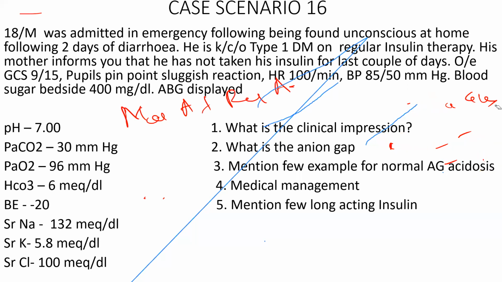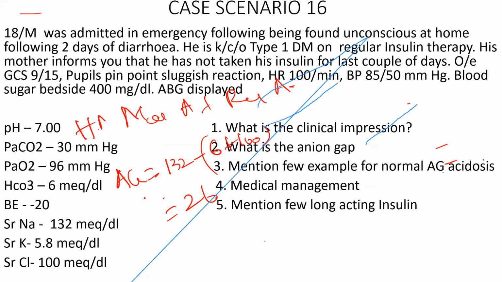When you find metabolic acidosis, what is the next thing you have to do? Calculate the anion gap. It is going to be 132 minus 6 plus 100, right? So it is going to be 26. So what type of acidosis is this? This is high anion gap metabolic acidosis.